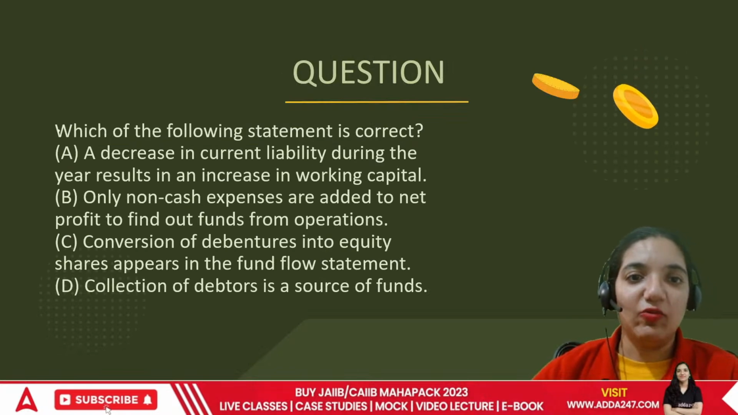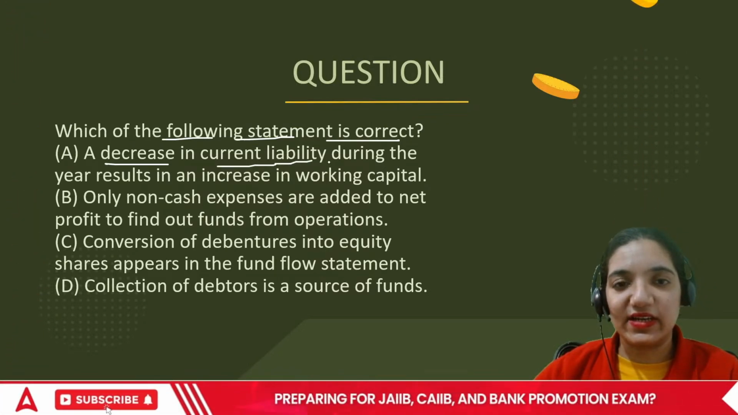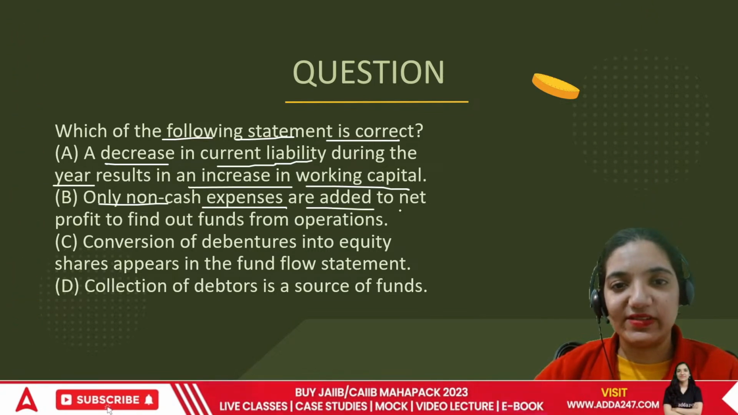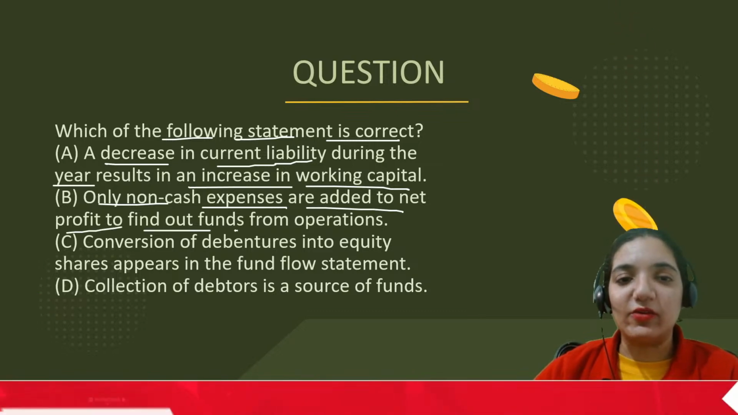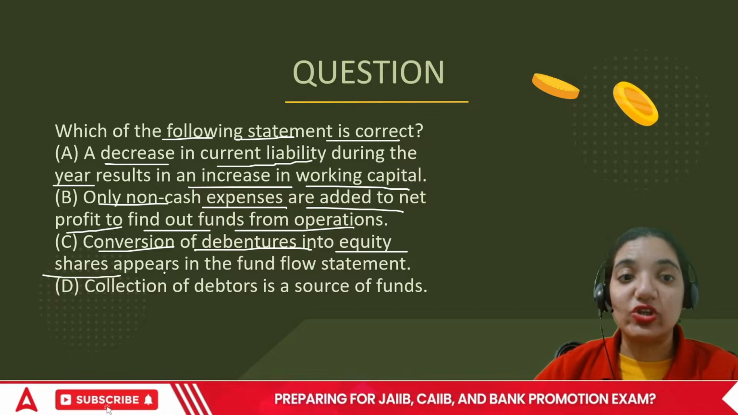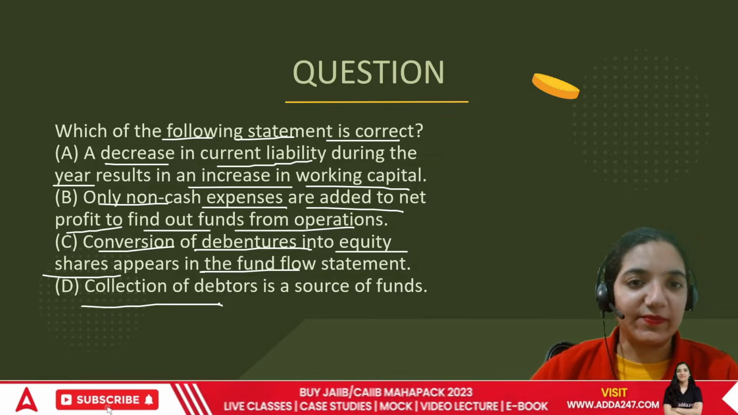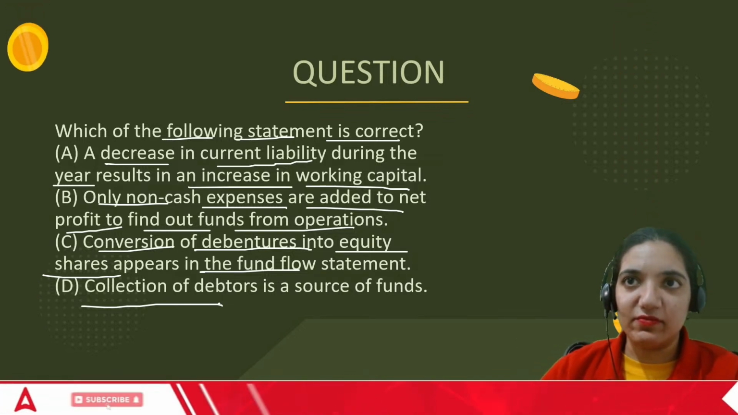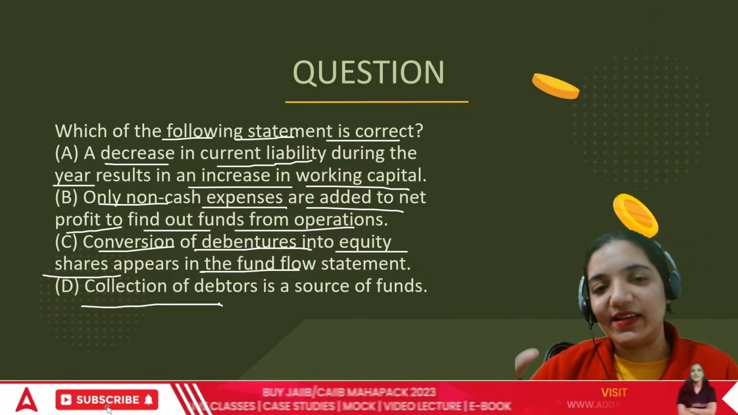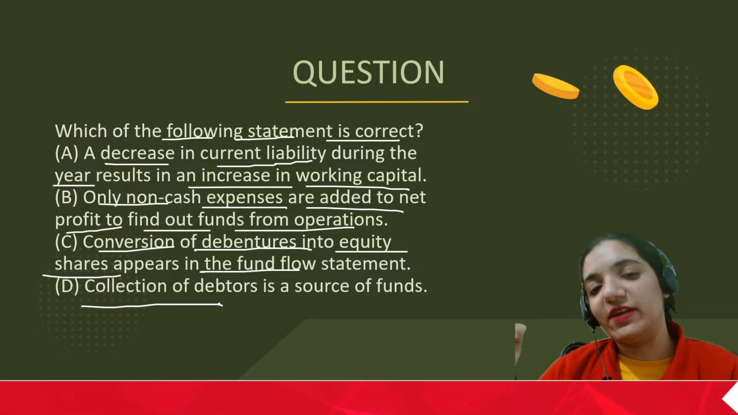Next point, which of the following statements is correct? A decrease in current liability during the year results in increase in working capital. Only the cash expenses are added to net profit to find out the funds from operations. Conversion of debentures into equity shares appears in the fund flow. Or collection of debtors is a source of funds. Achha. Which one's correct, everyone? Okay, everyone, there is one point which I could see directly. Rest everything just becomes confusing. The last point says the collection of debtors is a source of funds.